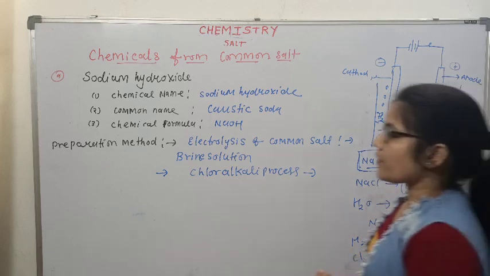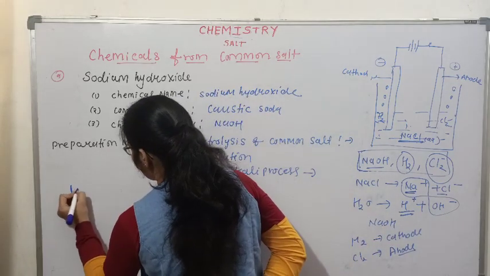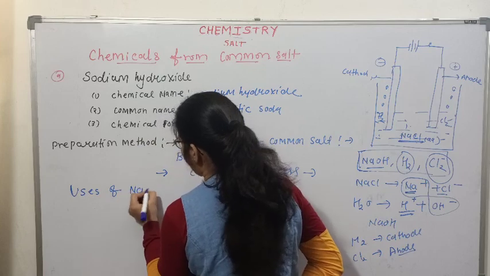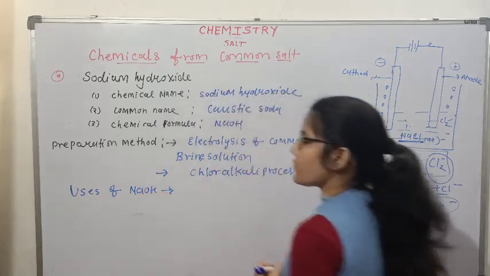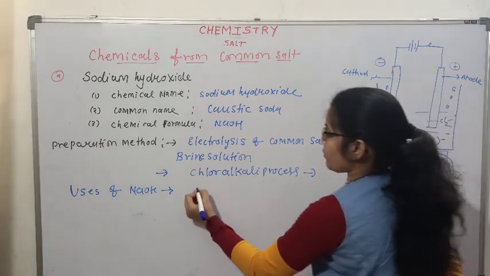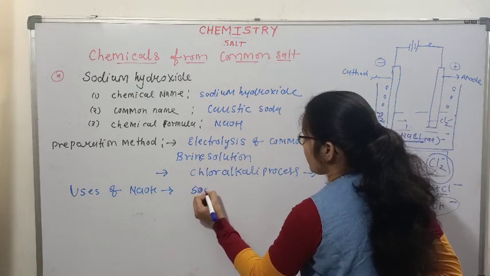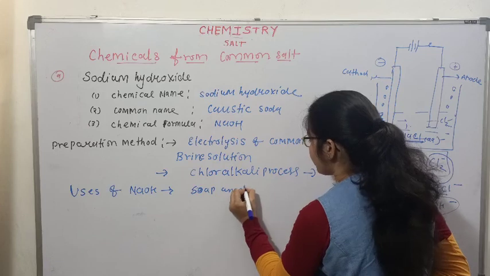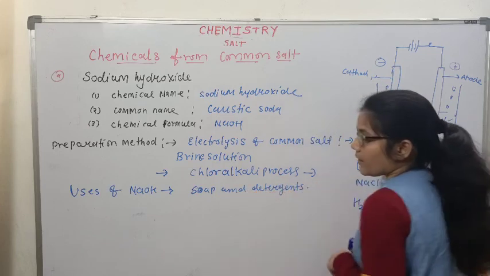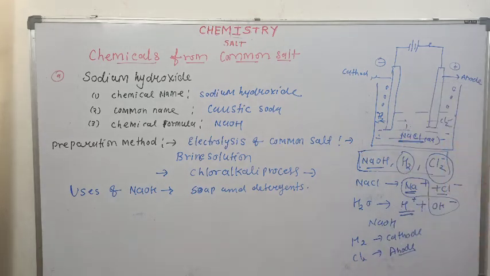Uses of caustic soda, NaOH. First of all, it is a base. It is used for the production of soaps and detergents. This is the main importance of NaOH.